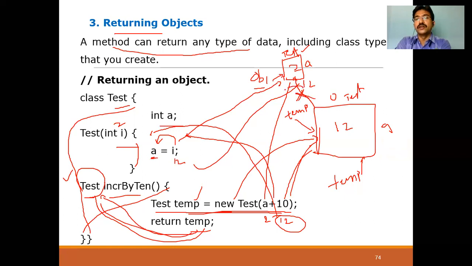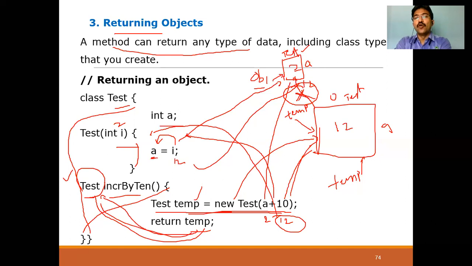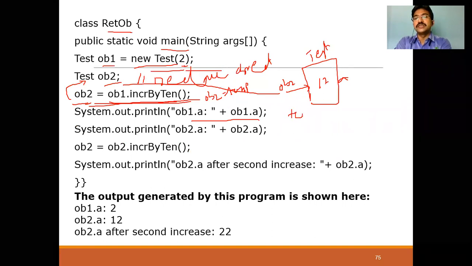This is remove here, just make a correction. It is not pointing to here. Now temp is pointing to this because you have called a constructor with A plus 10, whereas OB1 is called with the value of 2 here. So that's why OB1 is pointing to 2 and temp is pointing to 12. This is 2 plus 10, 12, right? 12 is pointing to here. Now OB2 equal to temp means OB2 and temp both are pointing to the same. That is OB2 dot, this is A variable.